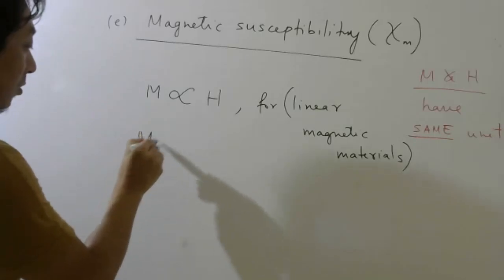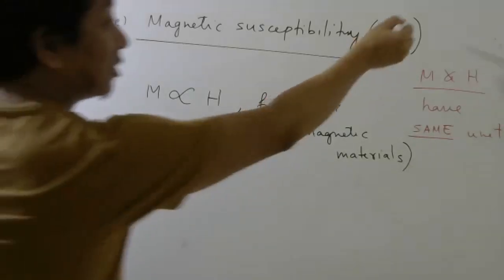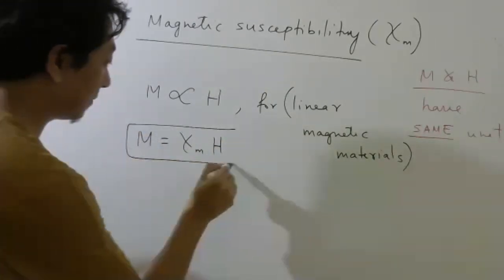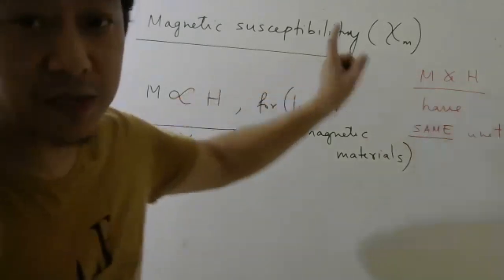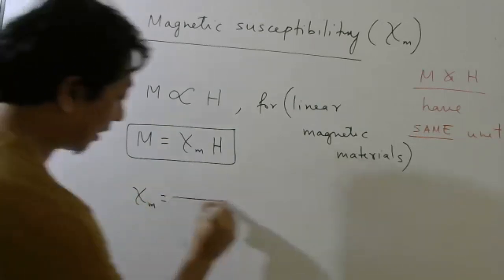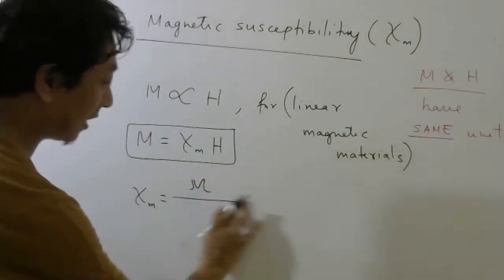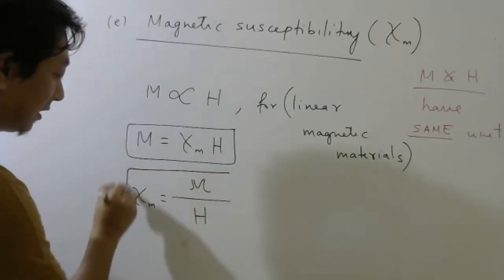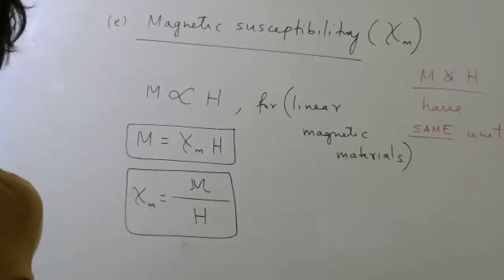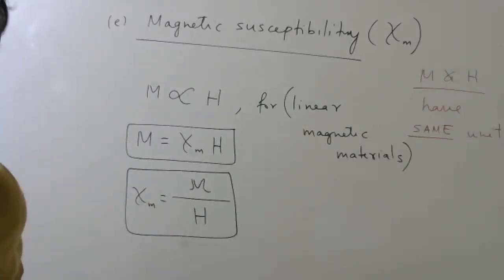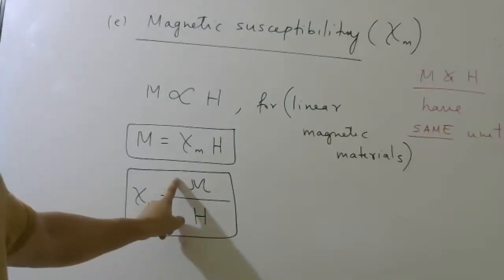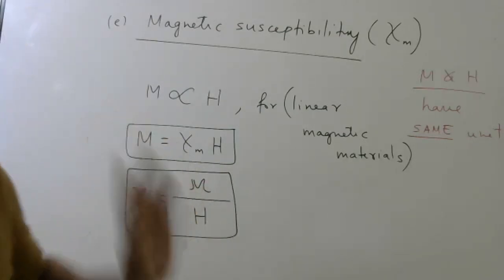So if I write it with an equal to, some constant will come. That constant is what we call the susceptibility of the medium. If they ask for the definition, what will you write? It is the ratio of magnetization to the magnetic intensity. For 1 mark, if they ask, write that.